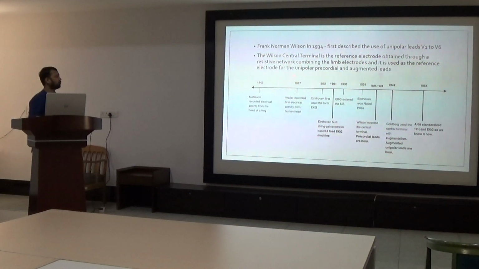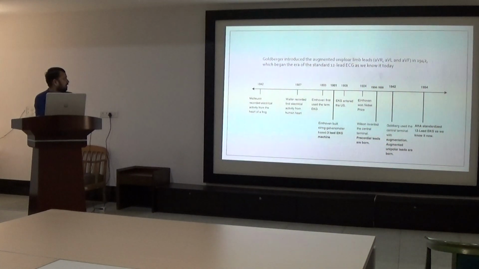Later on, Frank Norman Wilson in 1934 first described the unipolar chest leads V1 to V6. He developed the Wilson central terminal, which is a reference electrode obtained through a resistive network combining the limb electrodes, and it was used as the reference electrode for the unipolar precordial leads. Coming to the latest, Goldberger introduced the augmented unipolar leads aVR, aVL and aVF in 1942, which began the era of the standard 12 lead ECG that we use to date.